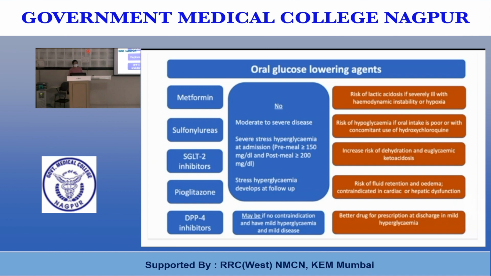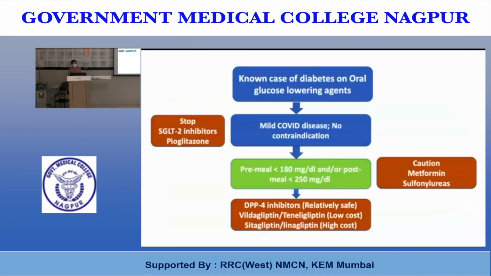The oral hypoglycemic drugs are not used in moderate to severe disease because there is a risk of lactic acidosis, risk of hypoglycemia, increased risk of dehydration and euglycemic ketoacidosis, and risk of fluid retention and edema. They are a better drug for prescription at discharge in mild hyperglycemia. Patients who are already diabetic and on OHA, in mild disease with no contraindication, blood sugar should be maintained below 180 and post meal less than 250. DPP4 inhibitors like vildagliptin and teneligliptin are safe.